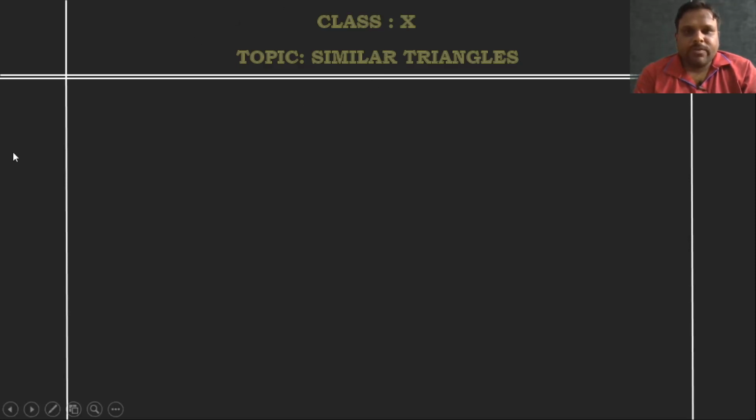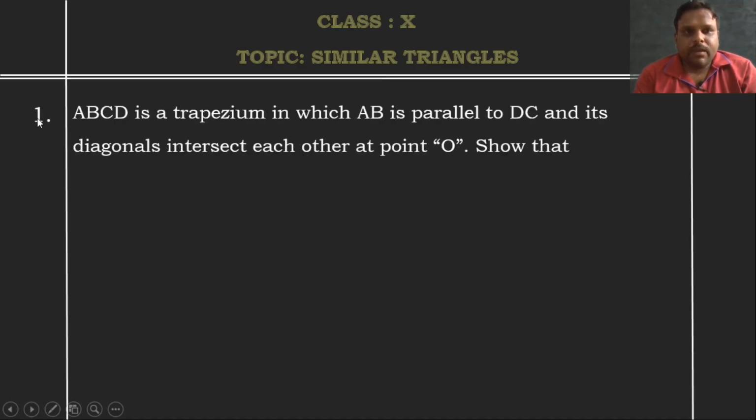So let us learn the topic of similar triangles. Few important questions in this. Coming to the first question, ABCD is a trapezium in which AB is parallel to DC and its diagonals intersect each other at point O. Show that AO by BO is equal to CO by DO.